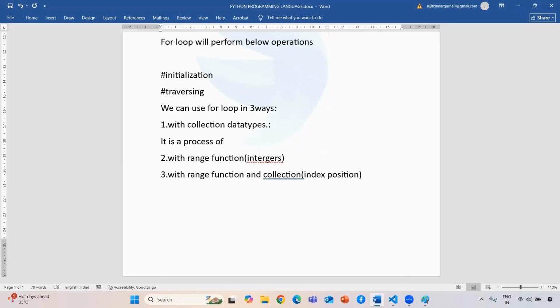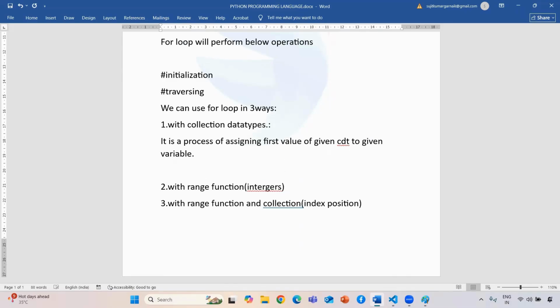It is the process of accessing the first value of the given collection data to the given variable. This is called our initialization, which means you need to specify where we need to access the first value. If I specify that I want 10 to 20, I don't want to print 1 to 20. This is called your initialization.